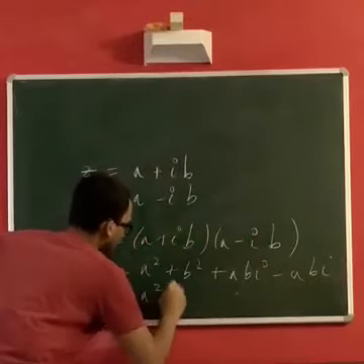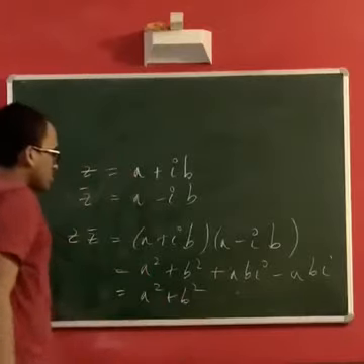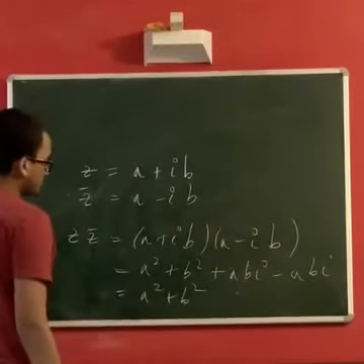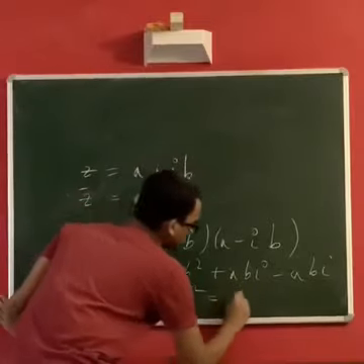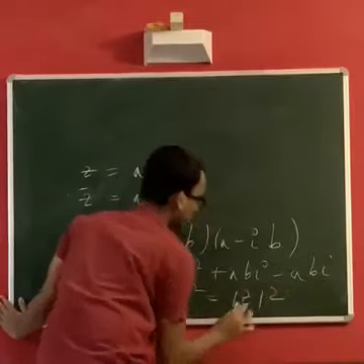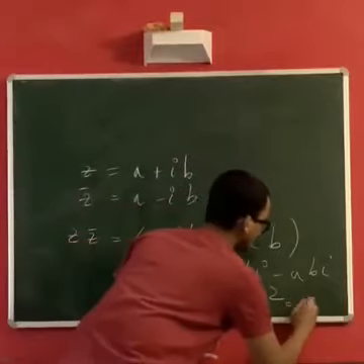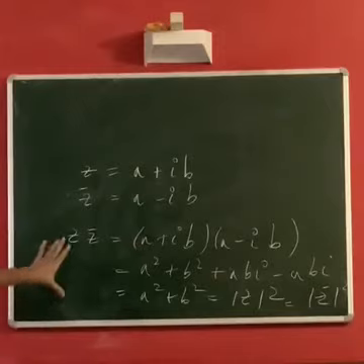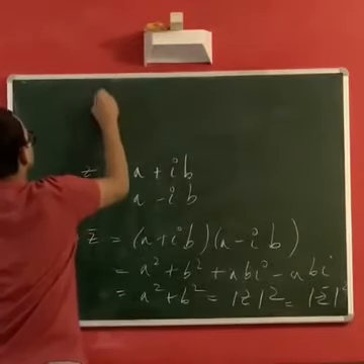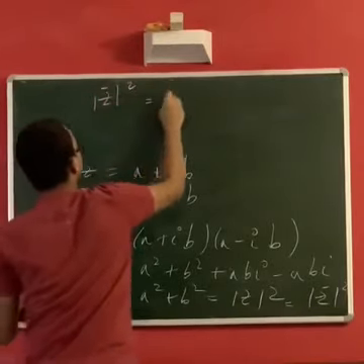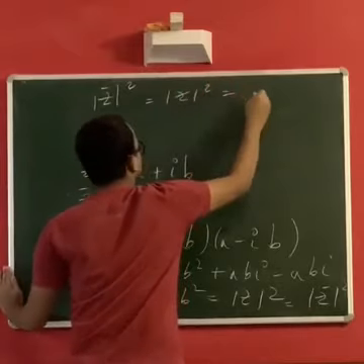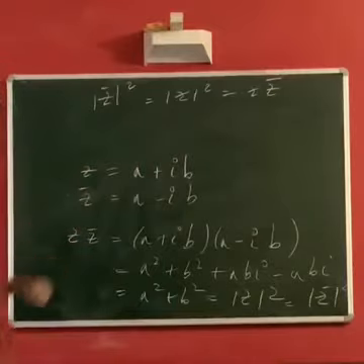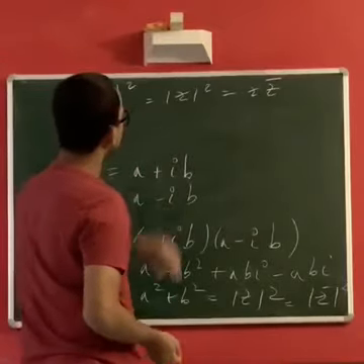So this is a square plus b square. But we notice something about a square plus b square. This is nothing but the square of the modulus of z or z bar, because now we know that both of them have the same modulus. So this is an interesting result that we can just note: mod z bar square is equal to mod z square, that is equal to z times z bar. That's cool. We have a result that we can use to solve problems now.